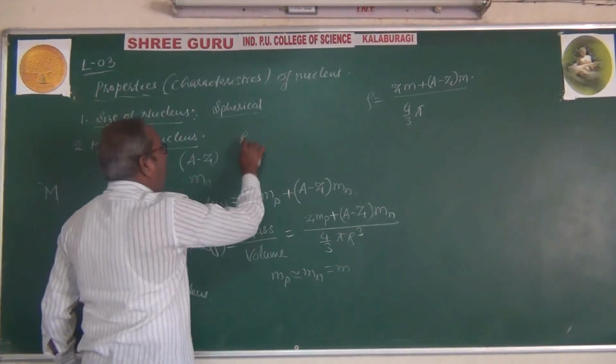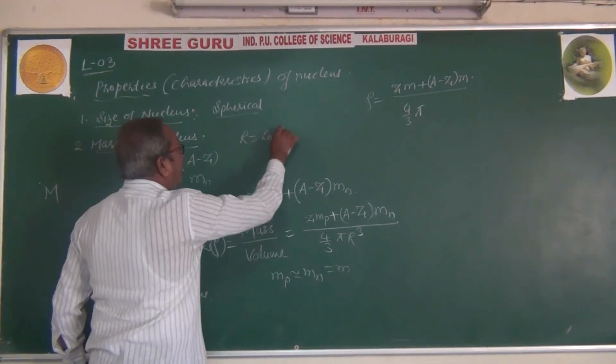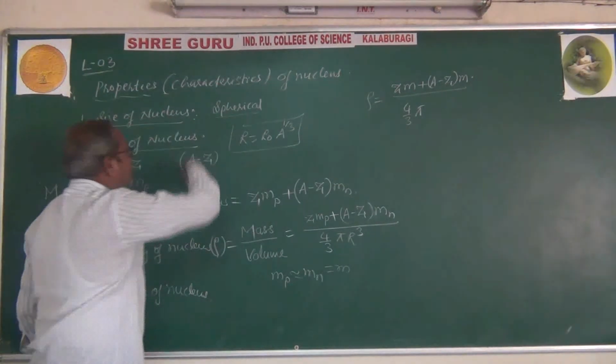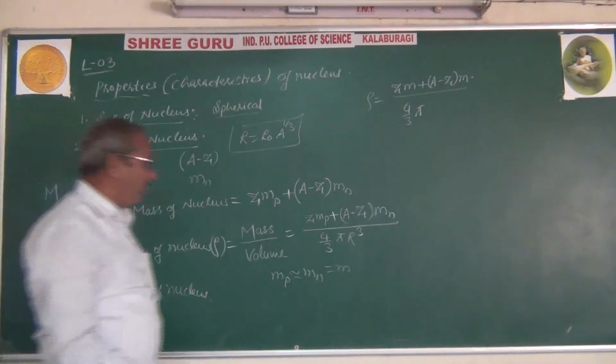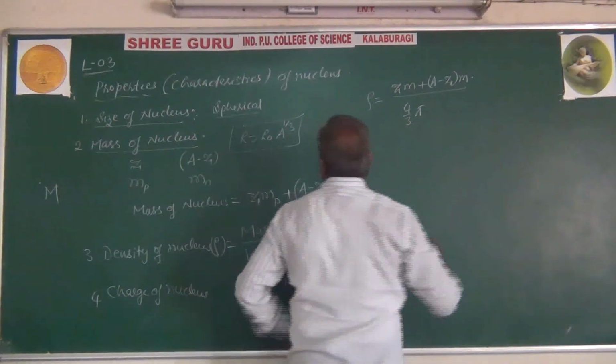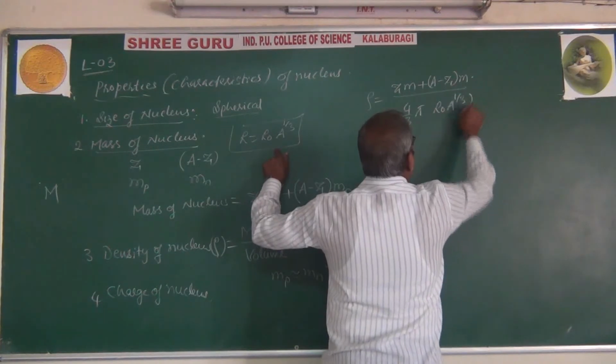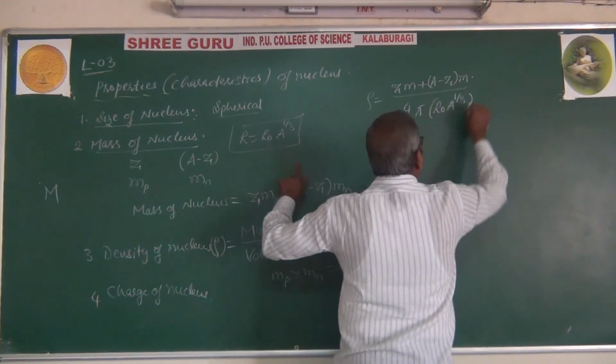As you already know, r equals r naught A to the power 1/3, which we got in the size of the nucleus. So in place of r we write r naught A to the power 1/3, whole cube.